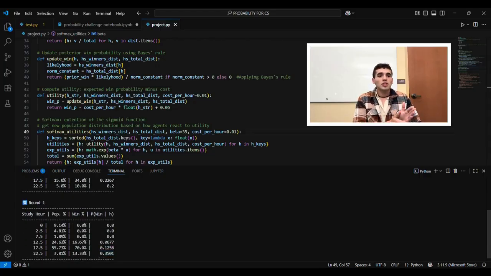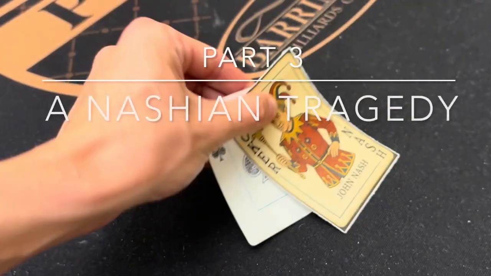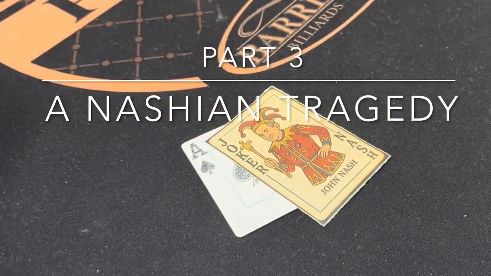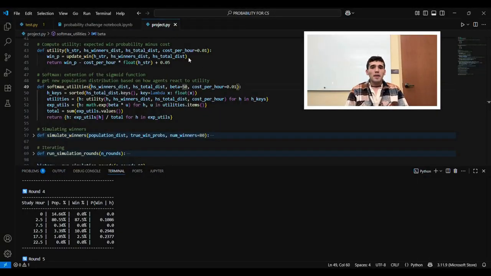So we can run our simulation, update the distribution of the class's hours, simulate new winners, and what do we see here? Turns out when everyone does our perfect strategy, it's not so good anymore. And get ready to see what happens when we keep trying to anticipate the other player's move. Now, if we set a very high beta, we have very smart players, and go all the way to 10 rounds to see what happened, we see that a clear winning strategy emerges.